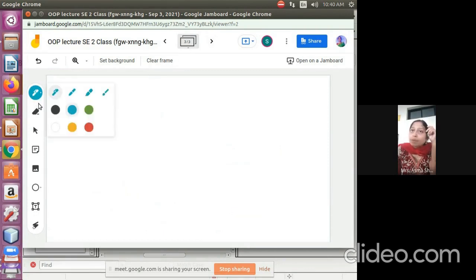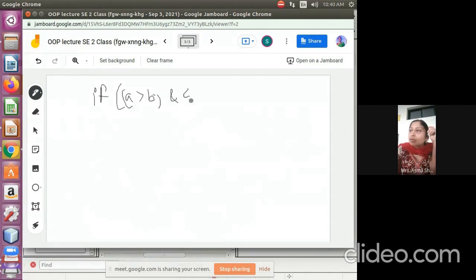Example, if we see like this, if I'm writing in an if condition and I'm checking A is greater than B and A is greater than C, then I am printing A is the greater number.